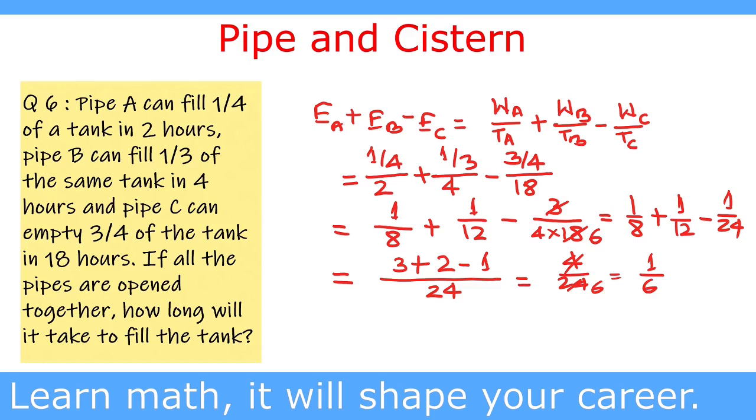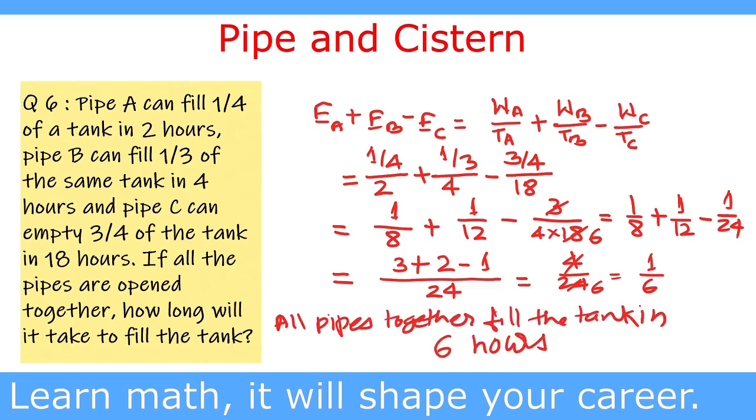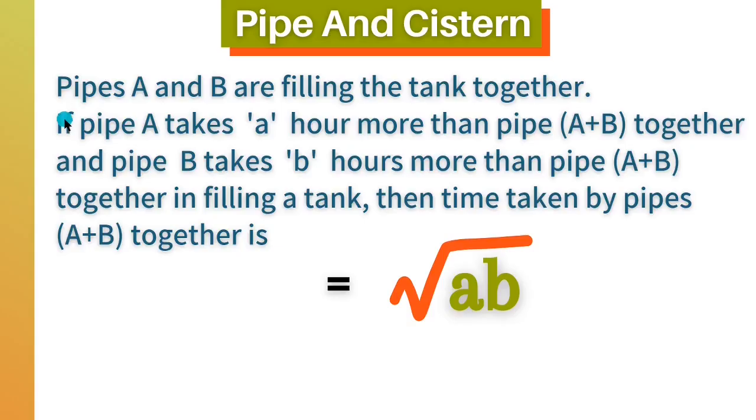And reciprocal of efficiency is time taken by the pipes. So all pipes together fill the tank in 6 hours. This way we can solve the question by efficiency method. We go to the next formula of pipe and cistern.